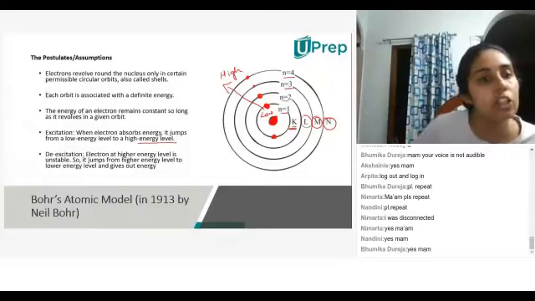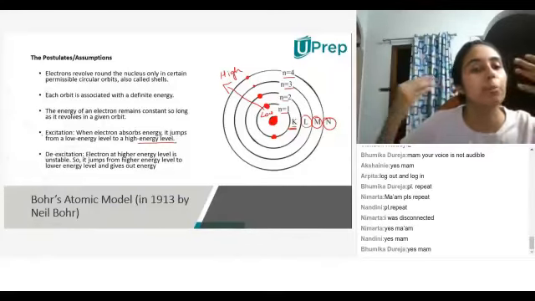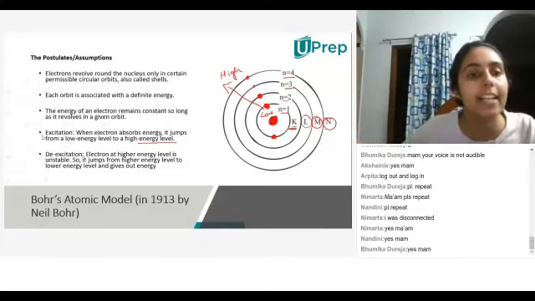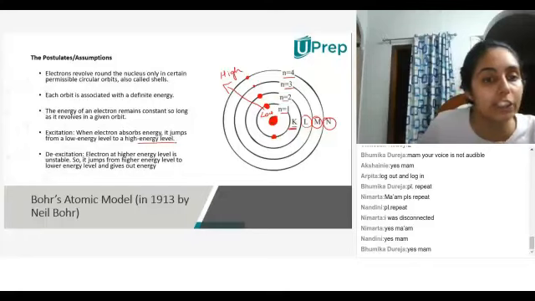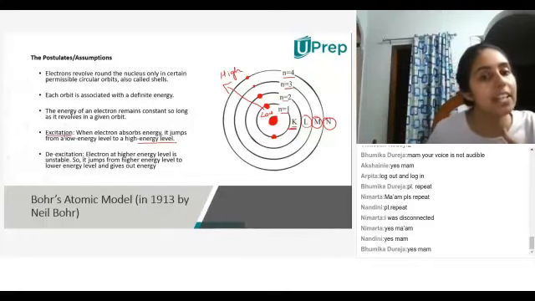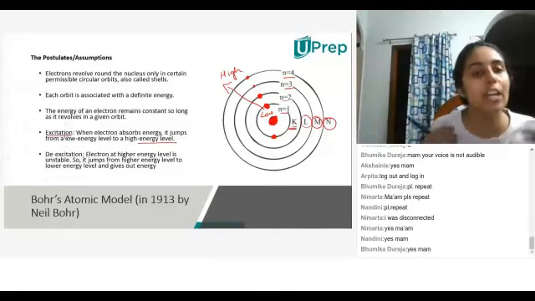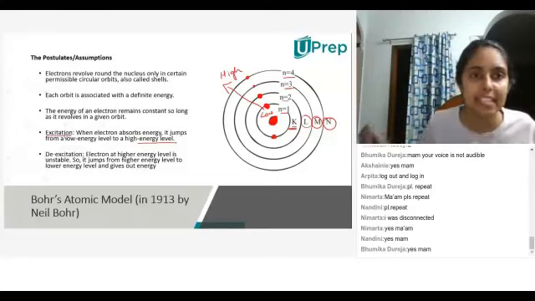Okay. So when an electron absorbs energy, it jumps from a lower energy level to a higher energy level. And when that happens, that process is called excitation. Basically, like in humans, when a human is excited, they are full of energy, they are full of life.